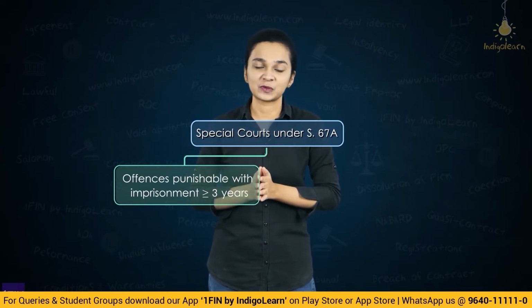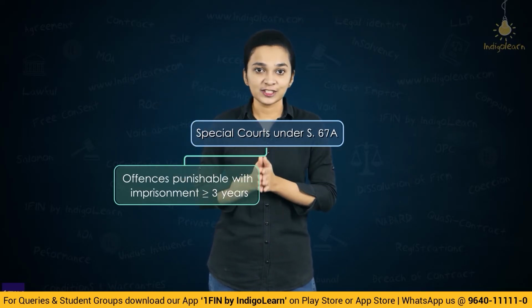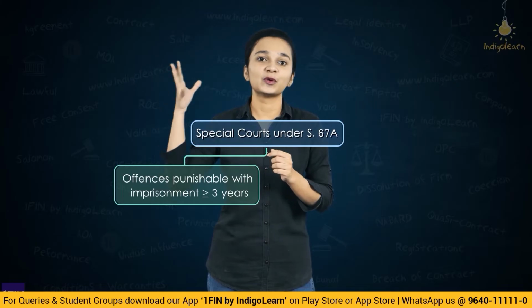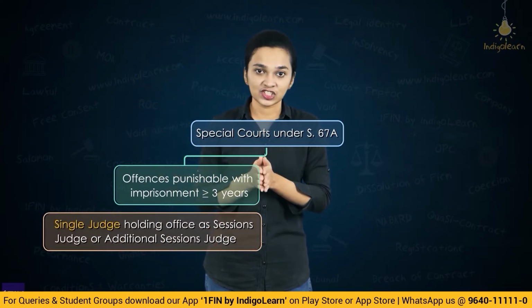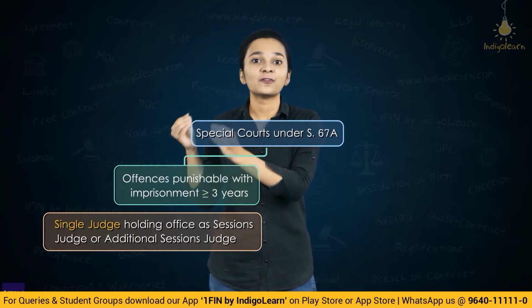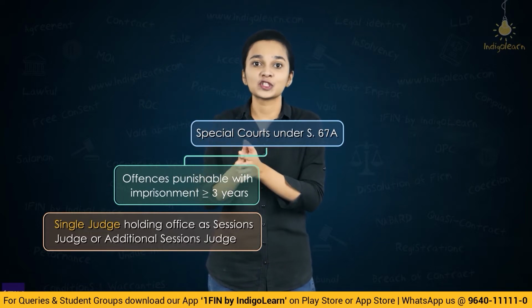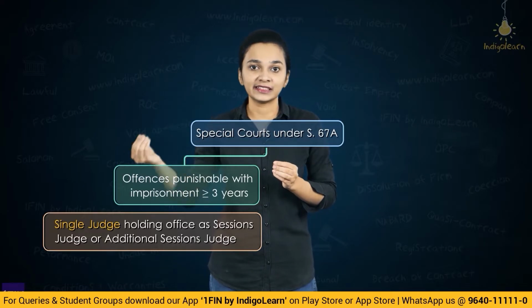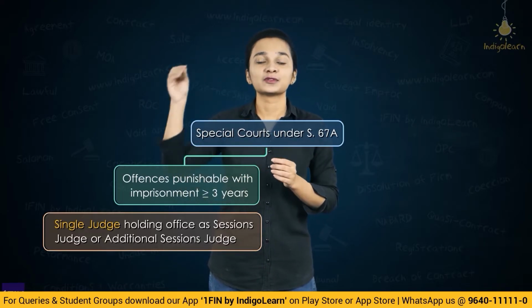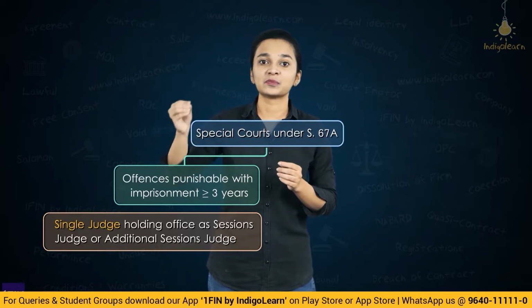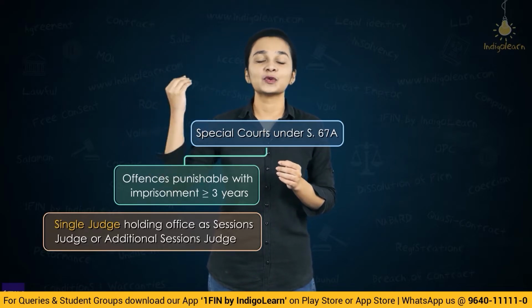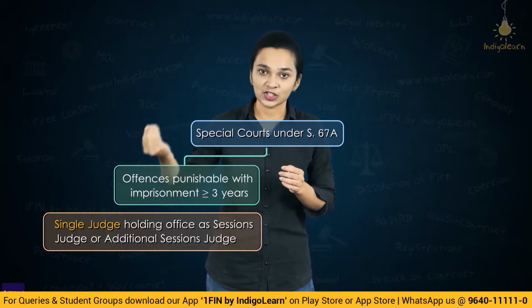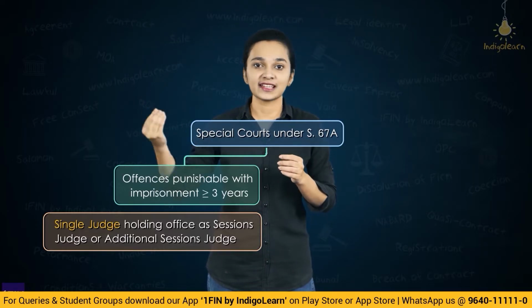The special courts shall consist of a single judge who is either a sessions judge or an additional sessions judge, where the offence is punishable with an imprisonment of 3 years or more.